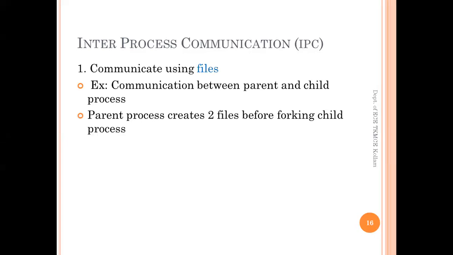Suppose due to some reasons, these two processes need to communicate with each other, and we are assuming that the parent process needs to communicate a particular value to the other process, the child process. For example, it is trying to transmit a data or value 6.